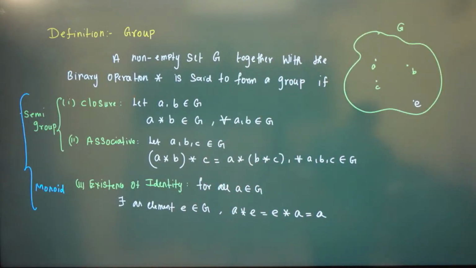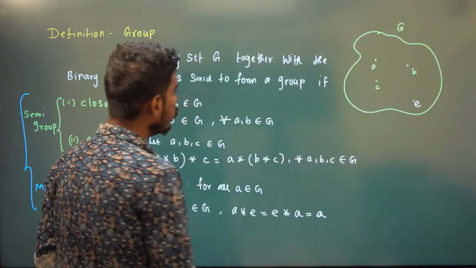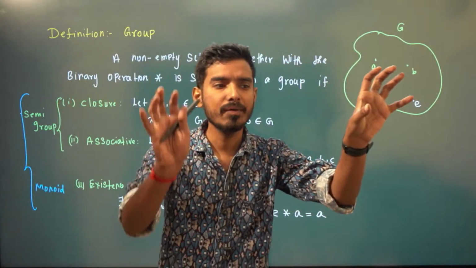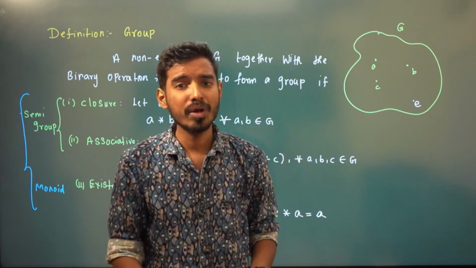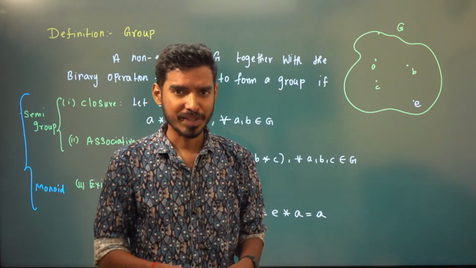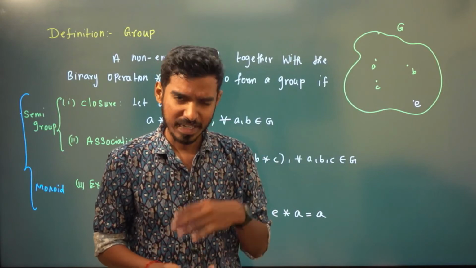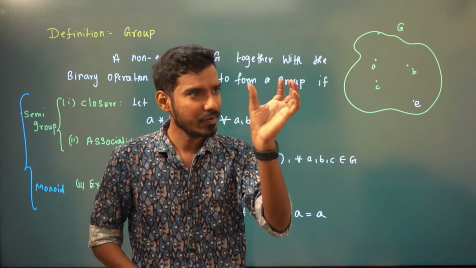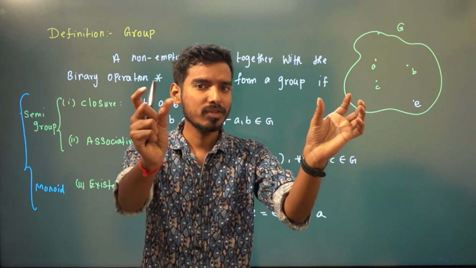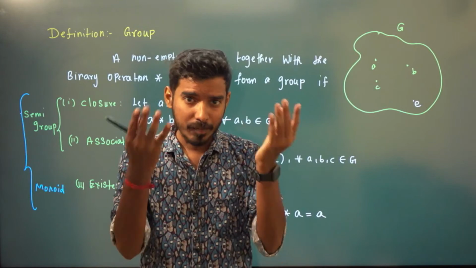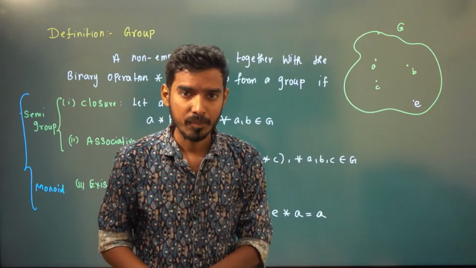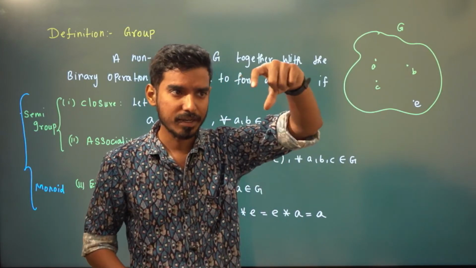Whenever you need to say it is a group, see, very simple. From the exam point of view, they will give one set and one binary operation and ask you to show that it is a group. Even if you don't know anything, you just write these four definitions. They will give you 50% of marks. They will give you a set G and the binary operation, and you need to prove it is a group. That means it has to satisfy these four conditions.